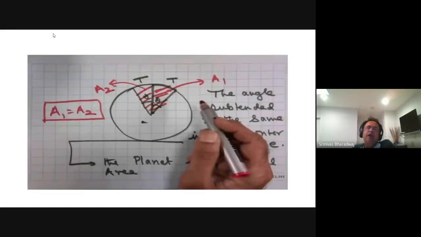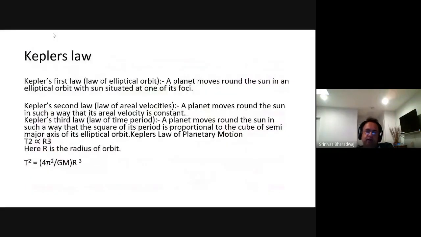Okay, so now we return to Kepler's third law. Kepler's third law is T square is proportional to R cube, where T is the period; the square of the period is proportional to the cube of the semi-major axis, or the radius. If it was going in a circle, it would be a radius. So T square is proportional to R cube, where R is the radius of the orbit.